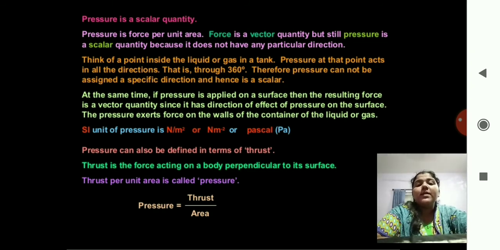Pressure can also be defined in terms of thrust. Thrust is a force acting on a body perpendicular to its surface. Thrust per unit area is called pressure, or pressure is equal to thrust upon area. Thrust is a similar way to call force.